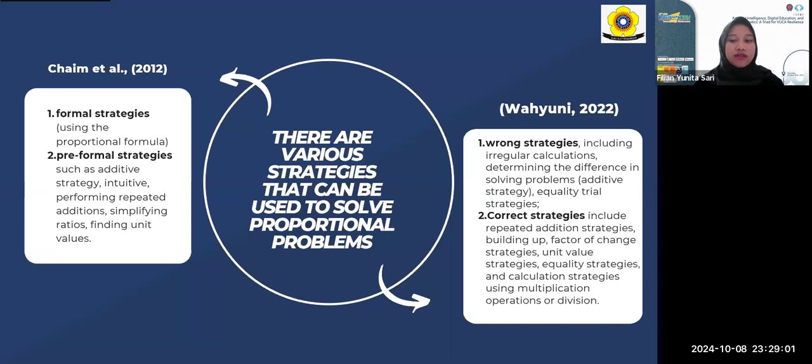The second is correct strategies, which include repeated addition strategies, building up factor of change strategies, unit value strategies, equality strategies, and calculation strategies using multiplication operation or division.